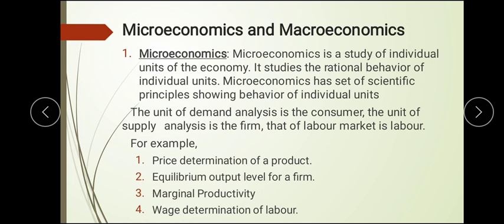That depth when you study one individual thing is called microeconomics. It studies the rational behavior of an individual unit, and how different principles work with the individual unit. So price determination of the product, equilibrium output of the firm, marginal productivity, wage determination, meaning how much wage should be paid to the labor. All these things come under microeconomics.